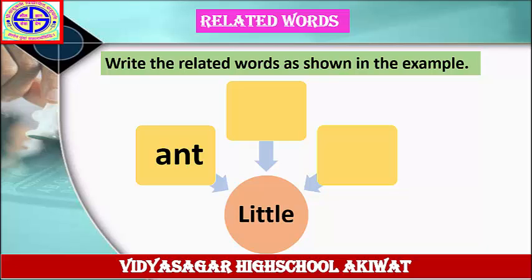Write the related words as shown in the example. The word is given here, little. Little, this is an adjective. Little. The answer is given here, ant. Little ant. Little red hen. Little bottle. In this way, complete this wave diagram in your notebook.